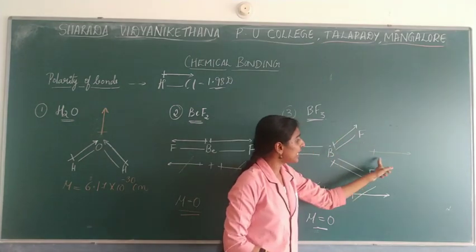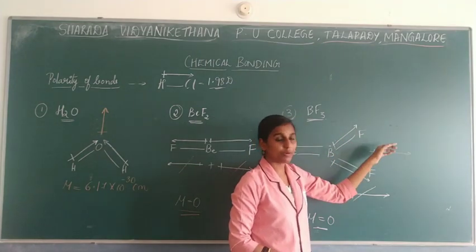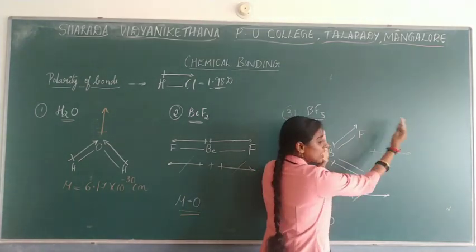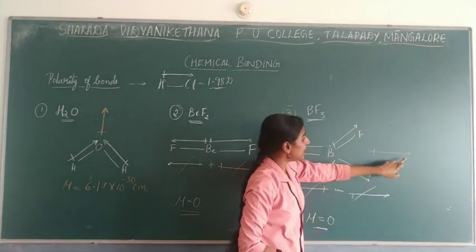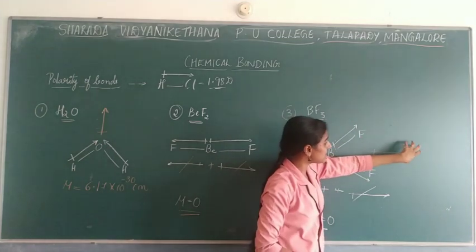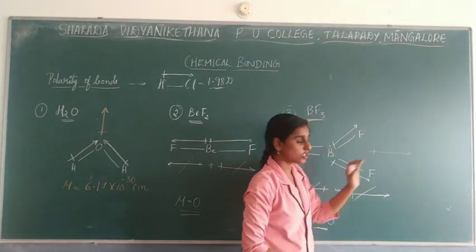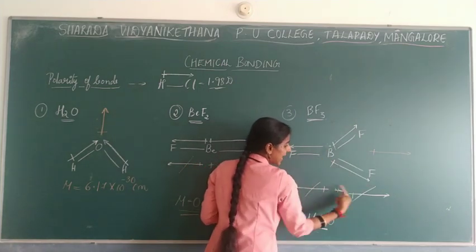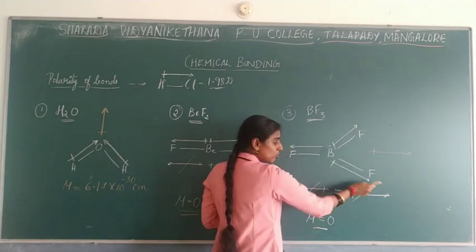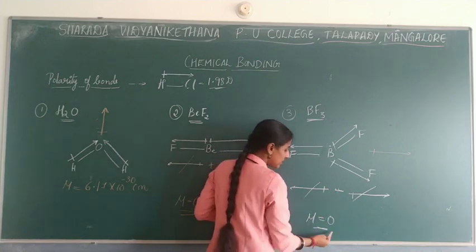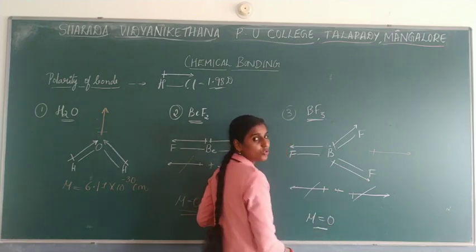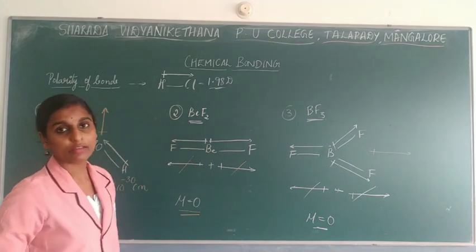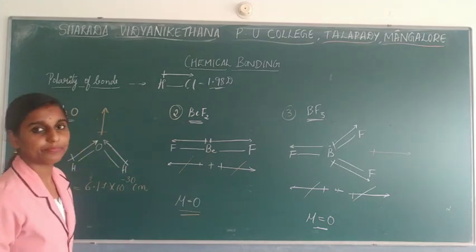So spatially the dipole moment will be seen in one direction because these are moving towards the same direction. Spatially the polarity will be seen towards this direction. So this is remaining as well as this is remaining. Both will get cancelled with each other. The movement will be seen in opposite directions, so that the dipole moment mu is equal to 0 in the case of BF3. So this also will be asked in the exam.